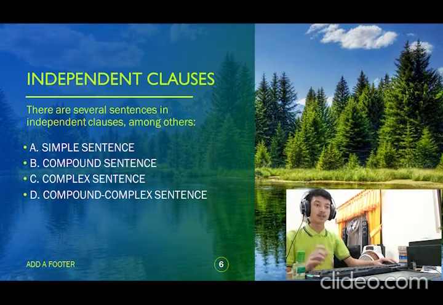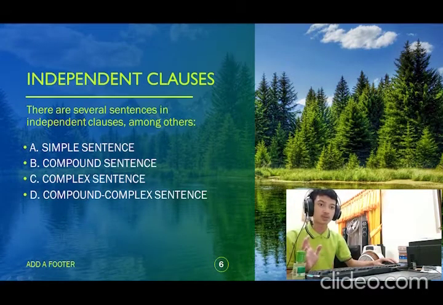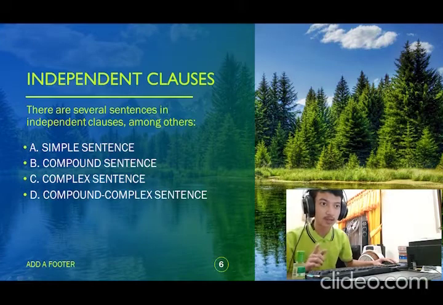The next is Muhammad Hussein. He will talk about the simple sentence.